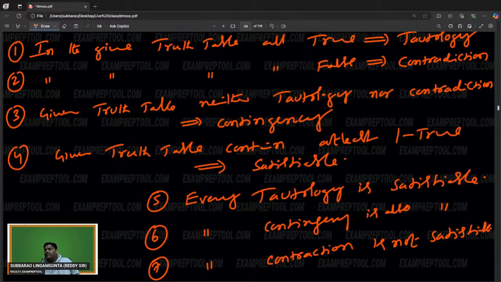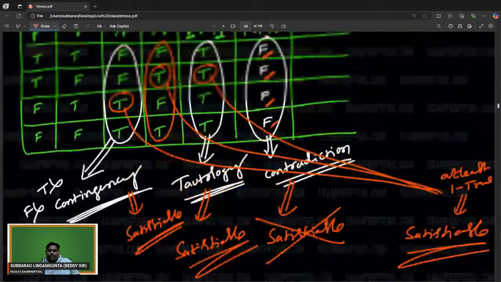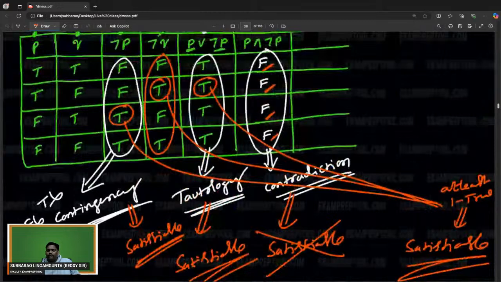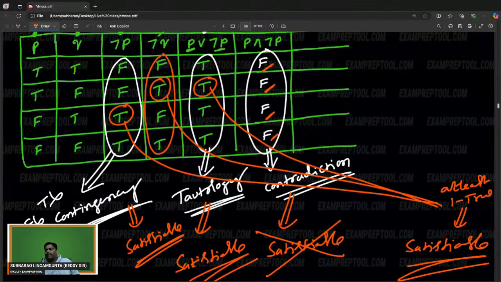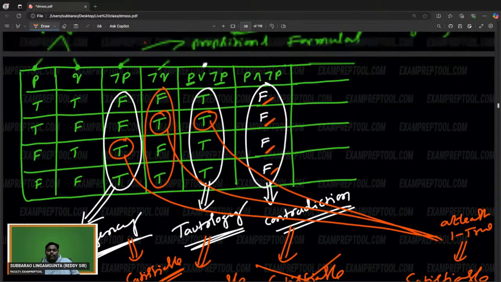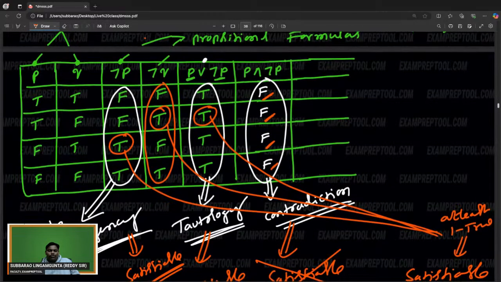Every tautology is satisfiable. Every contingency is satisfiable. But every contradiction is not satisfiable. Can you see all these points? Very useful things. Advait, are you getting? Shubhankar, are you getting?